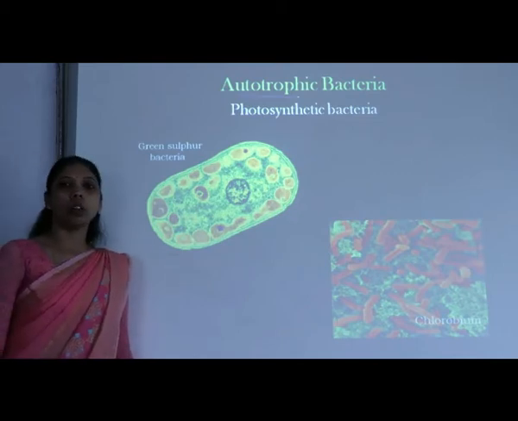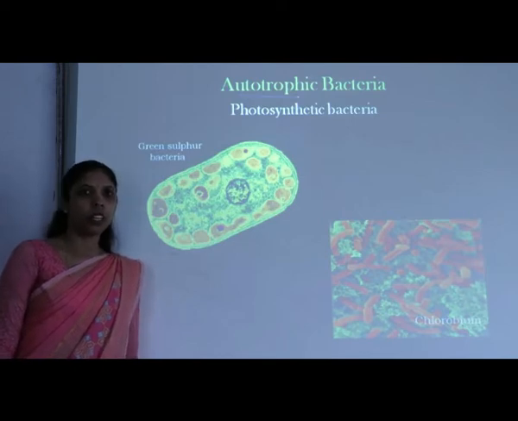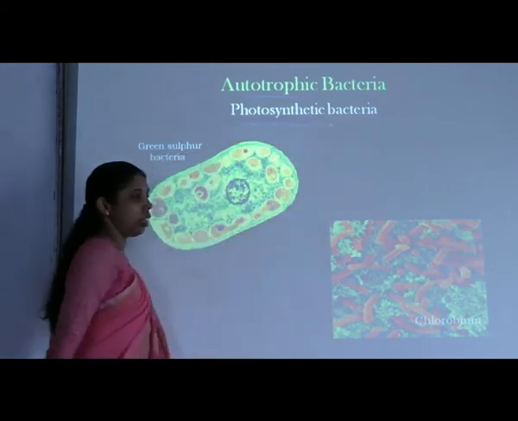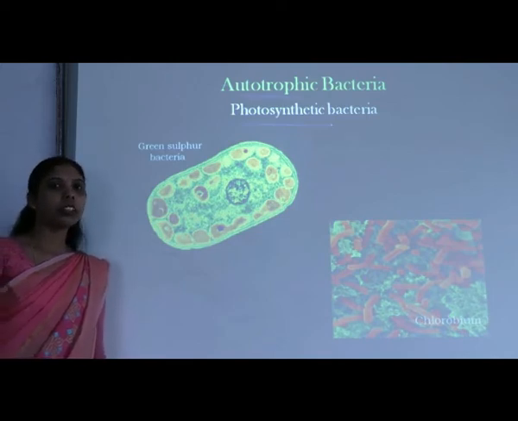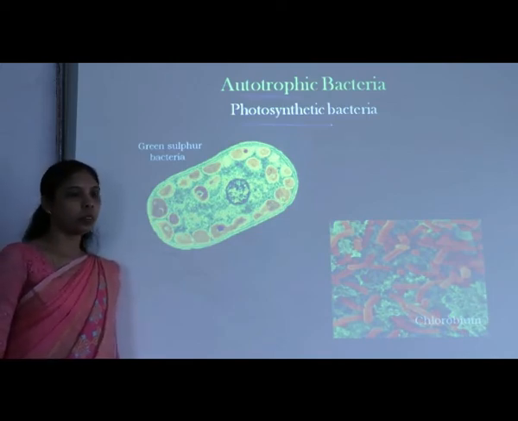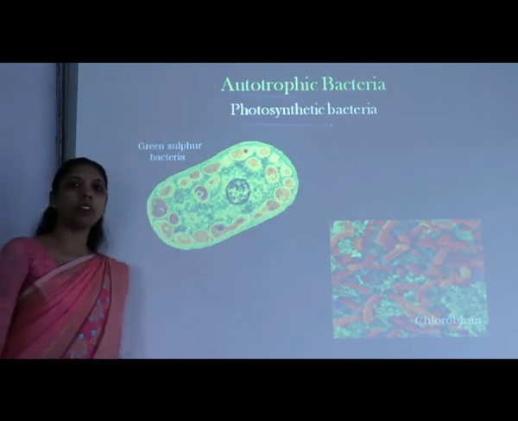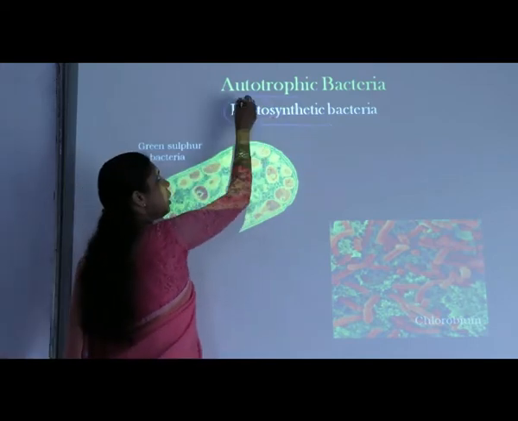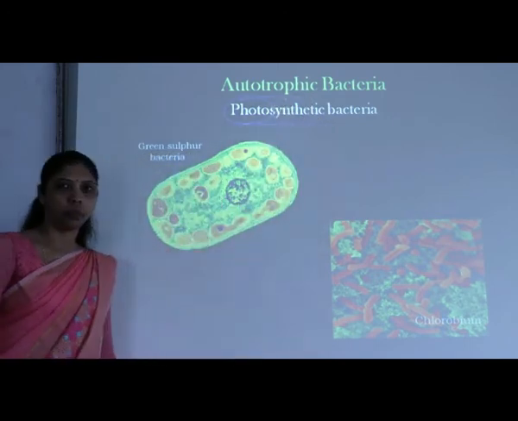If the bacteria want to prepare their organic food material on their own, then there are two options for the bacteria. It may be either photosynthetic or chemosynthetic. Let us see these two one by one. The first one, photosynthetic bacteria, as the name itself indicates. We know that photo means light and synthesis means the production.